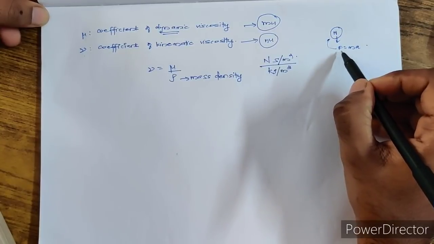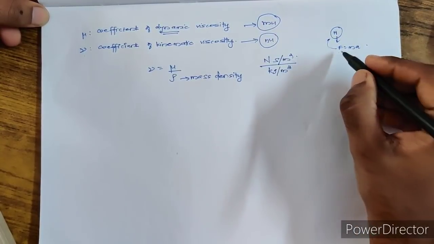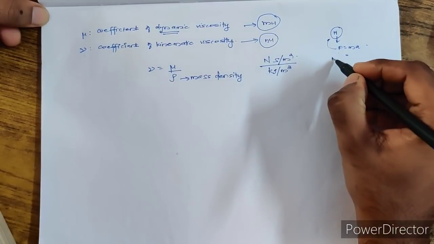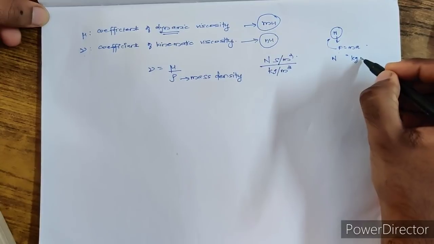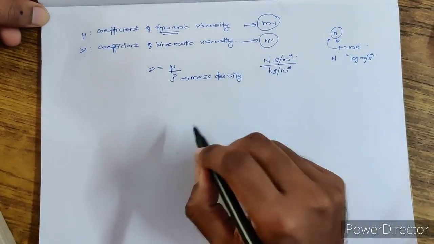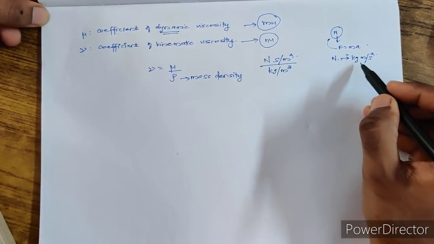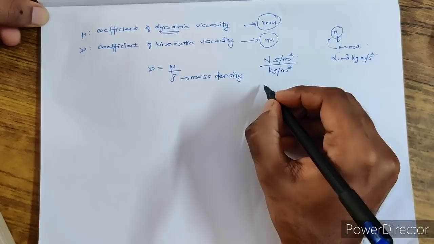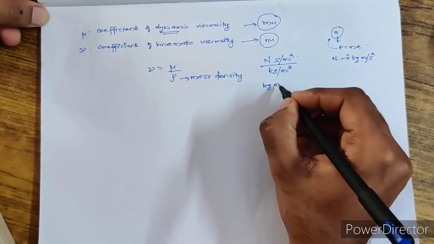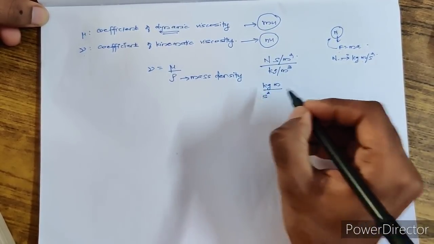Newton is the unit of force. The equation for force is mass into acceleration. The unit of mass is kilogram, and the unit of acceleration is meter per second square. So Newton is nothing but kilogram meter per second square. If I substitute it, instead of Newton I can write kilogram meter per second square.